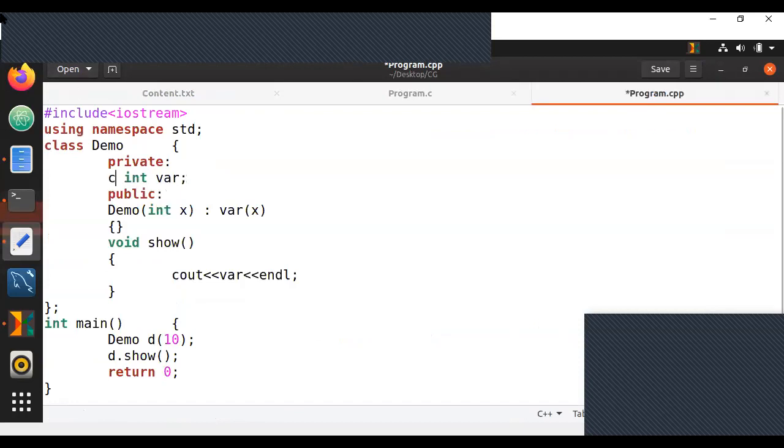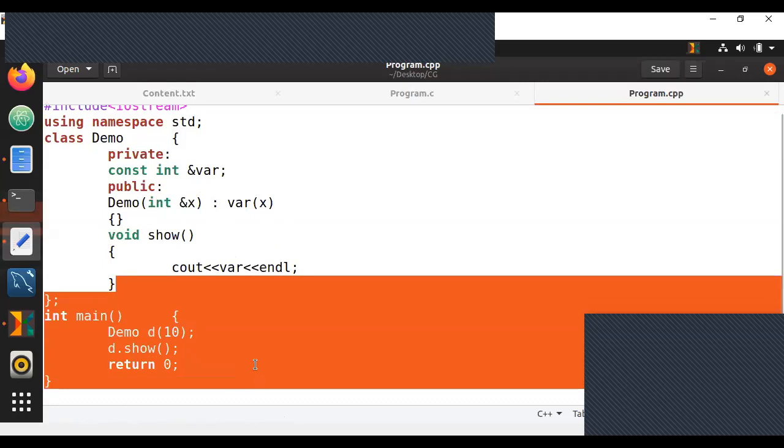Can I make this constant and make this, let's say, a reference, and whatever user is sending, I will read it as a reference, and that reference I will store in VR. Will this also work? 10 is being sent to X. I am taking the reference of X, and reference of X is getting stored in another reference variable called VR. Can I do this?